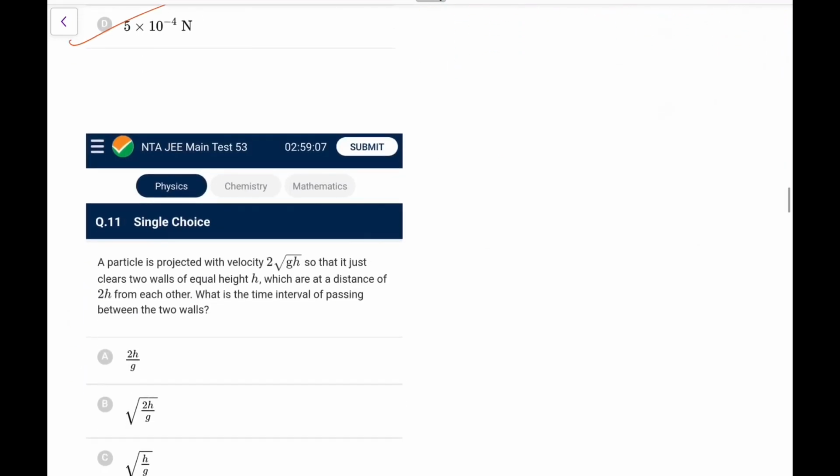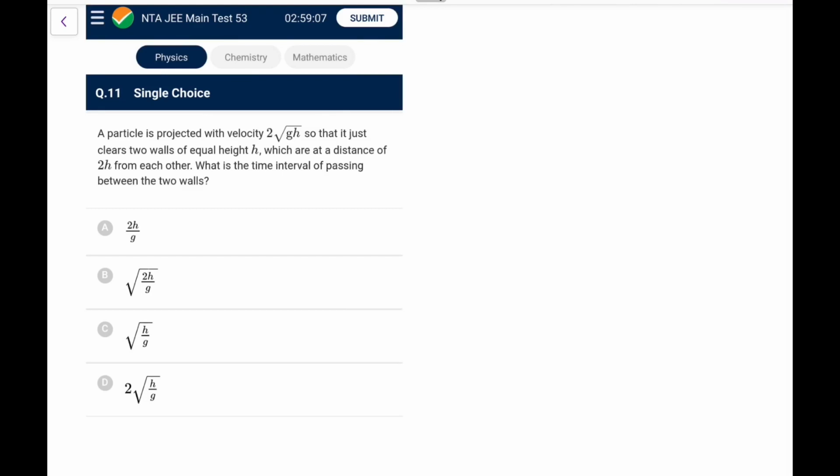Again, you can do this. You must have done such questions before. So that was calculative. Now, a particle is projected with some velocity so that it just clears two walls of equal height h, which are at a distance 2h from each other. What is the time interval of passing through the two walls?